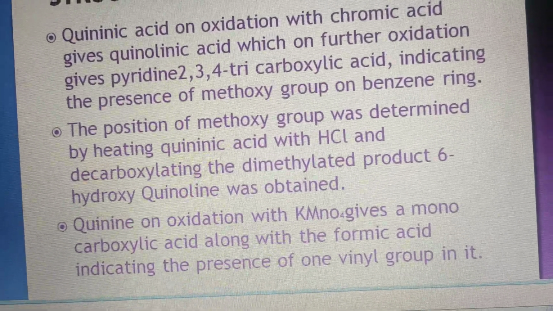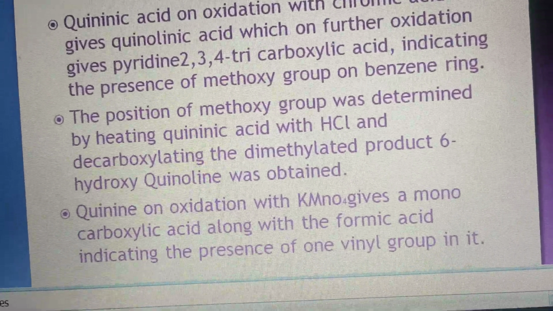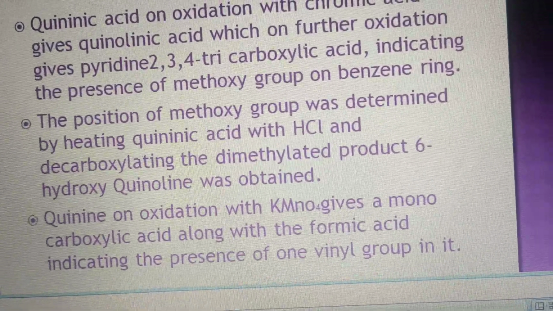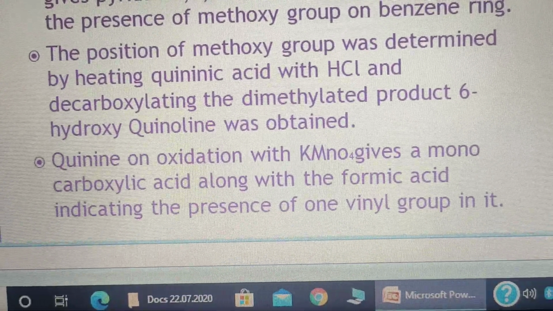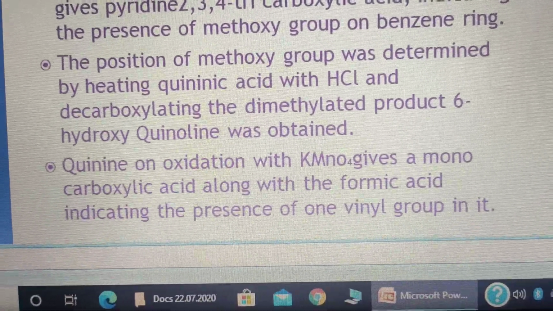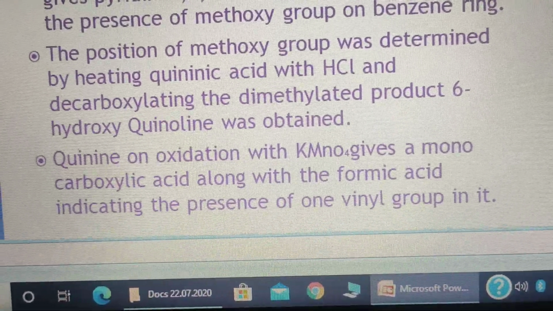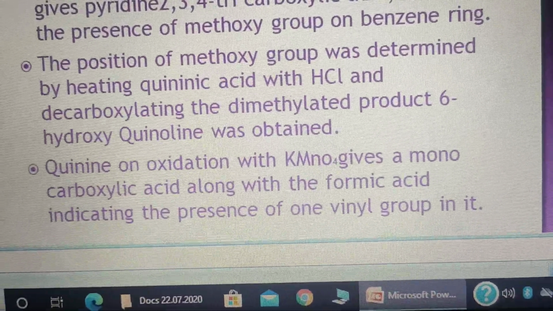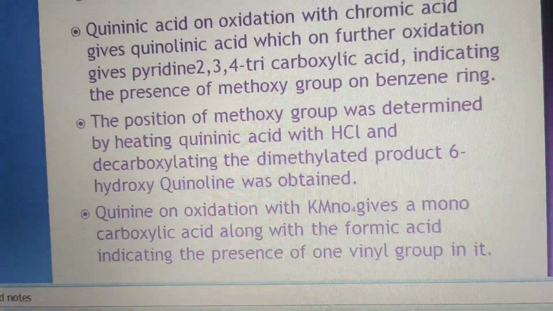The position of the methoxy group was determined by heating quininic acid with HCl and decarboxylating the demethylated product, which gives 6-hydroxyquinoline. So it was determined that the methoxy group is present at position 6 on the benzene ring, not on the pyridine ring. And quinine on oxidation with KMnO4 gives a monocarboxylic acid along with formic acid, which indicates the presence of the vinyl group in it.